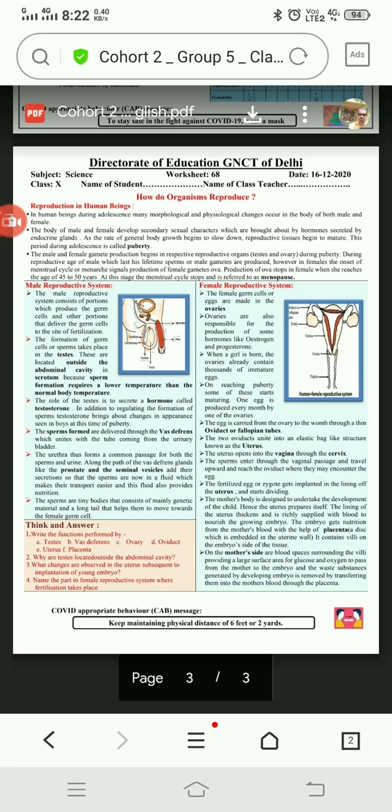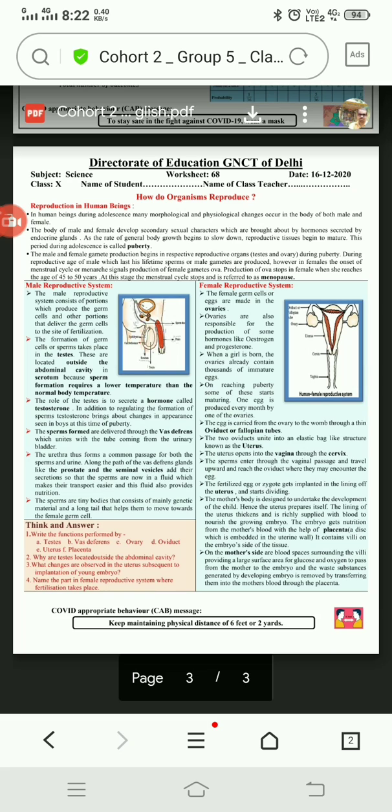The uterine wall thickens and becomes rich in blood supply for keeping the baby safe and surviving.